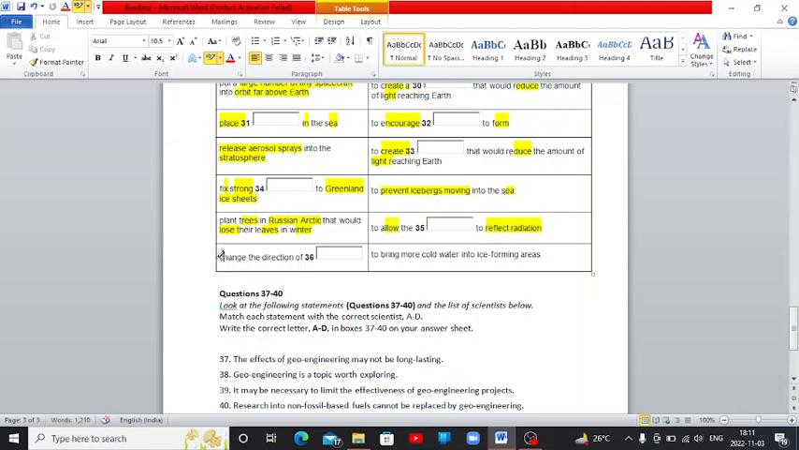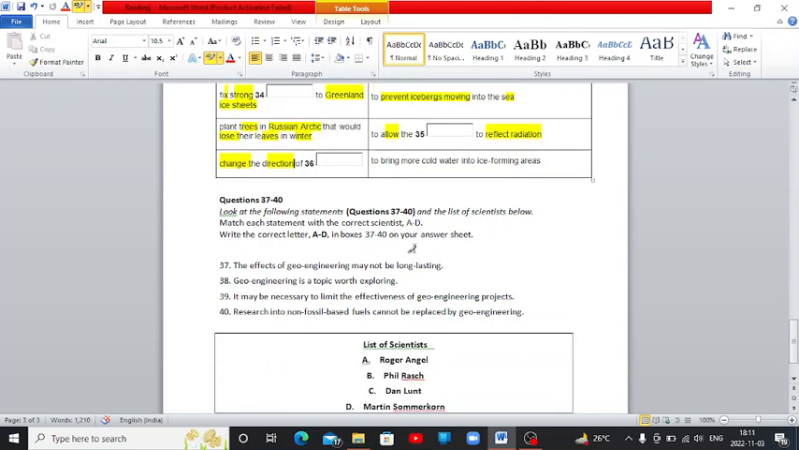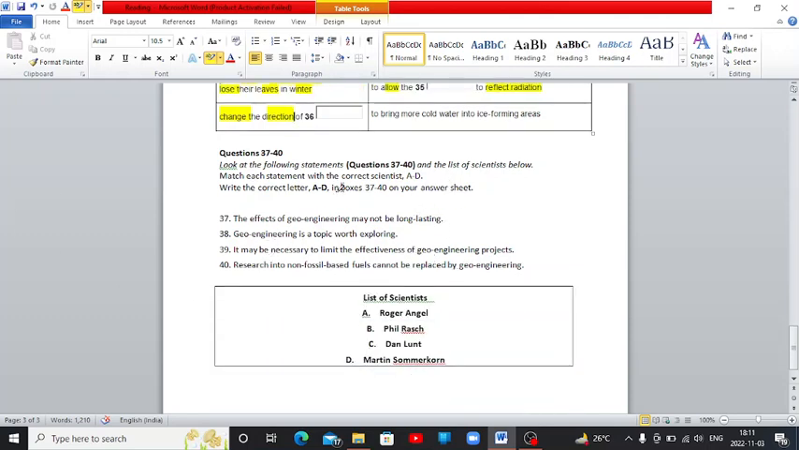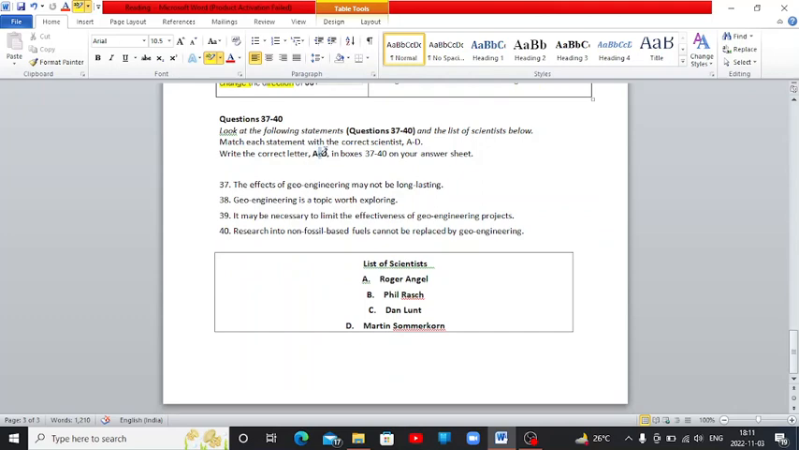Change the direction of. They are going to change the direction of this thing to bring more cold water into Icelandic areas. Okay, so now this is the matching question. I need to match one column with the other. Means there are certain statements given and who gave this statement. There is nothing mentioned that any statement is repeated or something. It means there are four questions, four options. If I have located three answers right away, the fourth I can guess because it's four questions, four scientists.